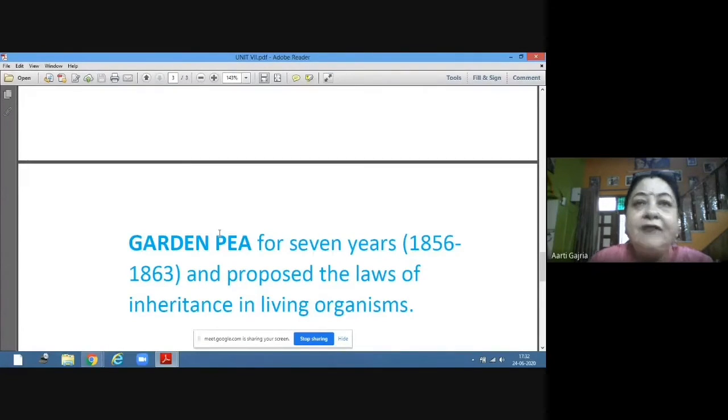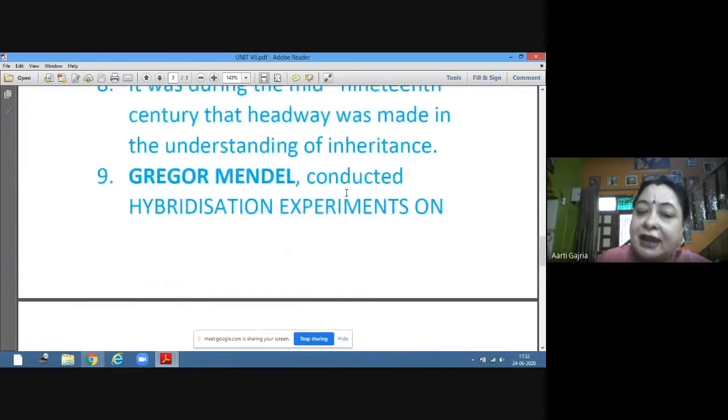He gave laws of inheritance in which he explained how the trait is transferred from parents to their progeny, how it is being done. So this was the first scientific attempt by Mendel, and Mendel is also called the father of genetics. He was the first one who conducted hybridization experiments on the garden pea.